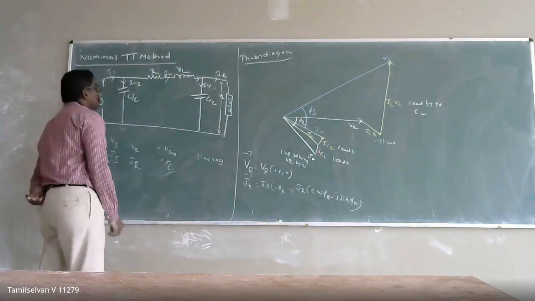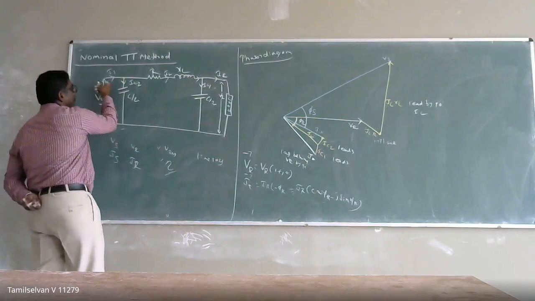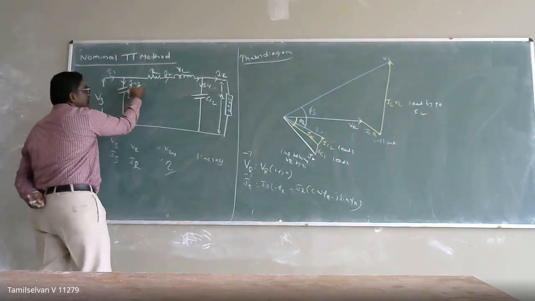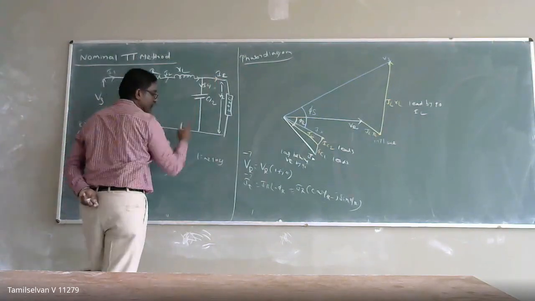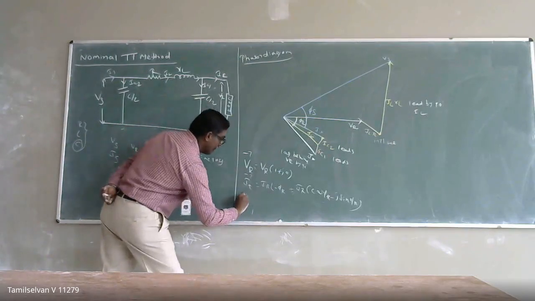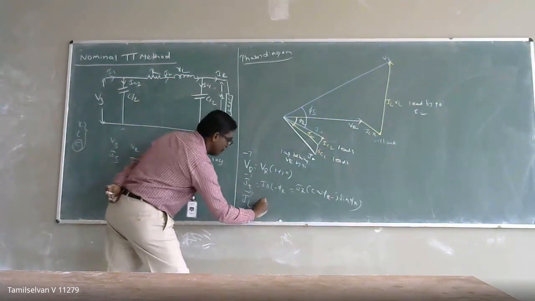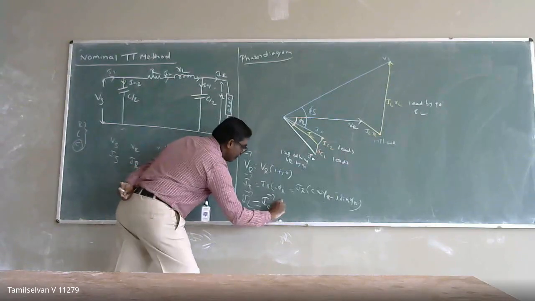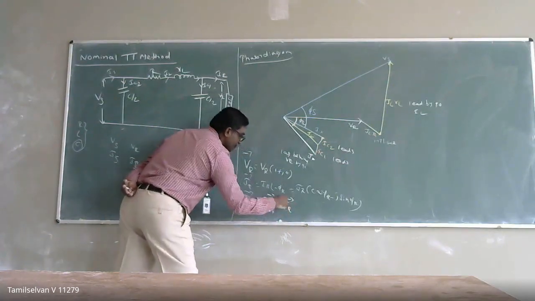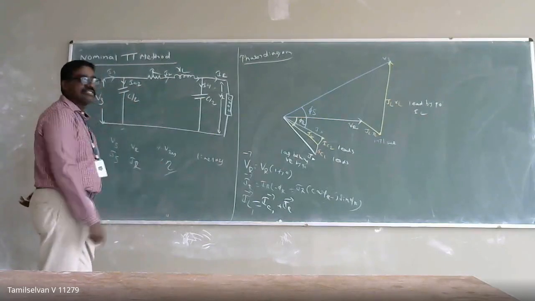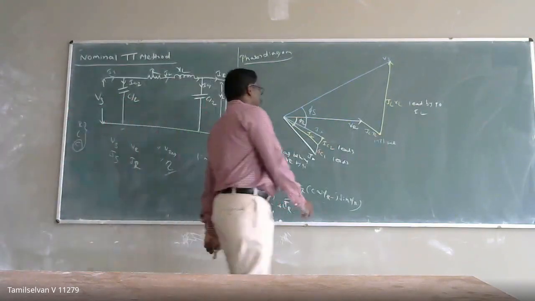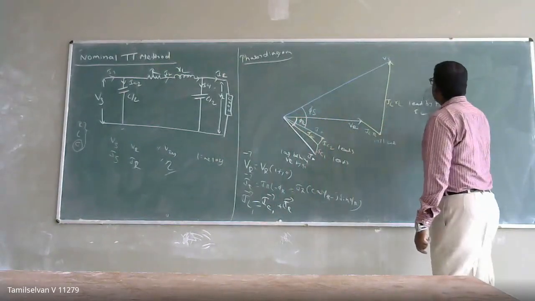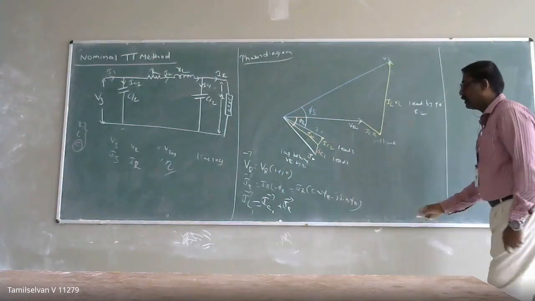Okay. So if I want to calculate the VS, I have to know about my IS. IS means I have to know about IC2 plus your IL. If you want to know about your IL, you have to know about your IC1 and IR. So my IL current vector will be equal to the IC1 current plus your IR current vector. So what about your IC1?